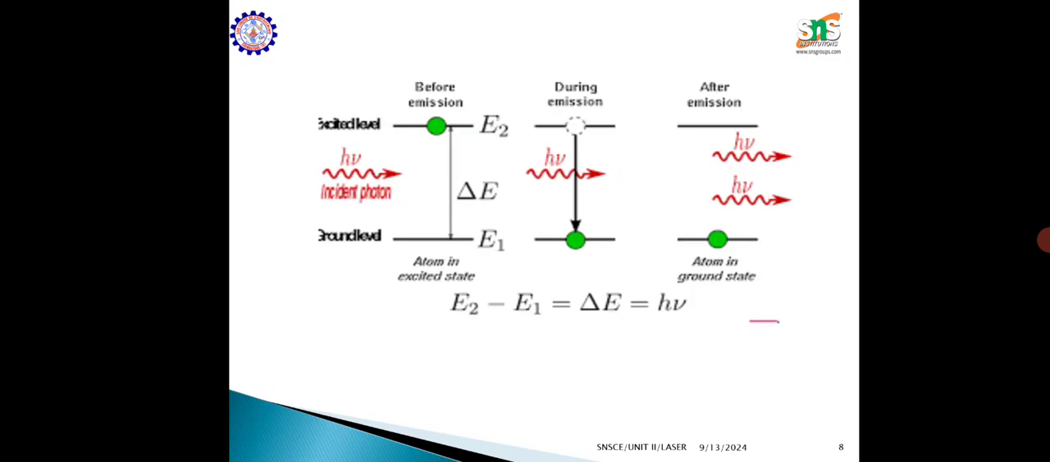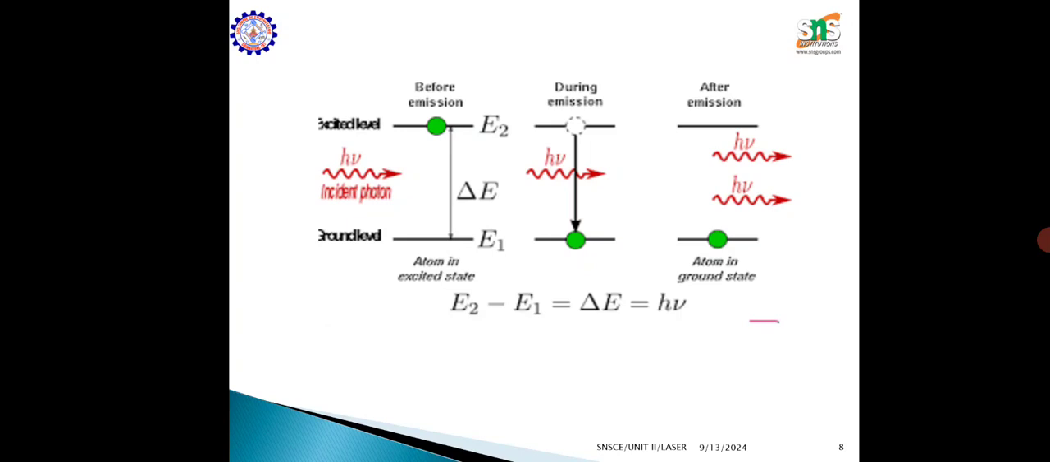This is the diagram for stimulated emission. For the emission process, we need at least two energy levels. We have two energy levels, E1 and E2. E1 is the ground energy level or ground state, and E2 is the excited state. In the stimulated emission process, the photons in the excited state should be induced or stimulated with the help of the incident photon.